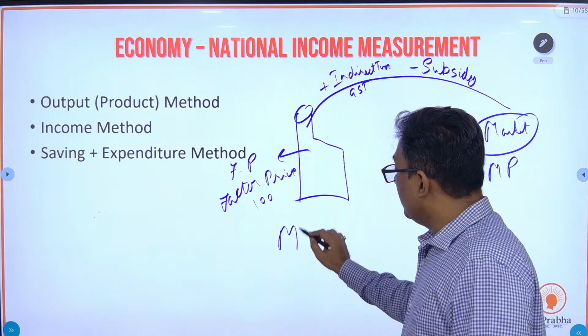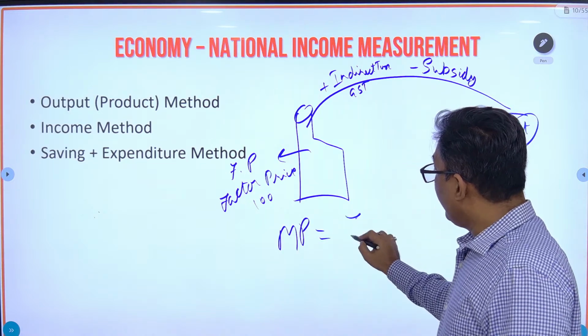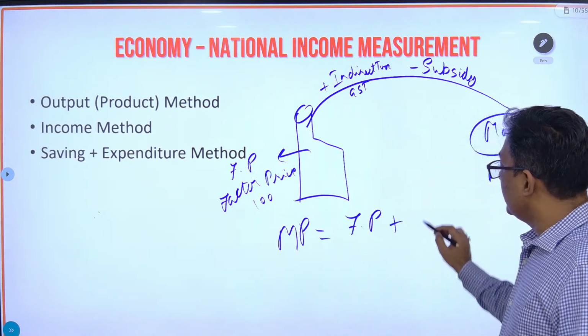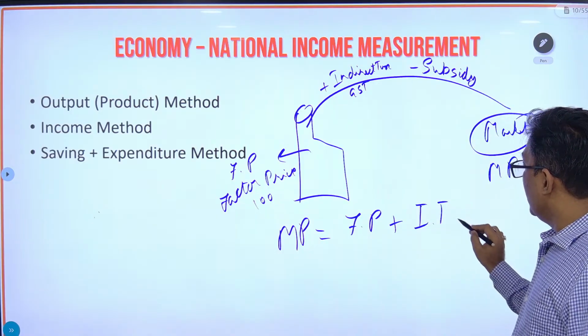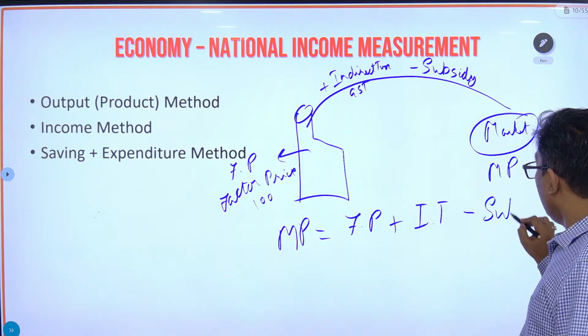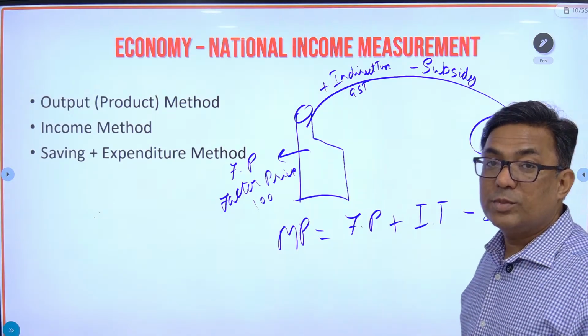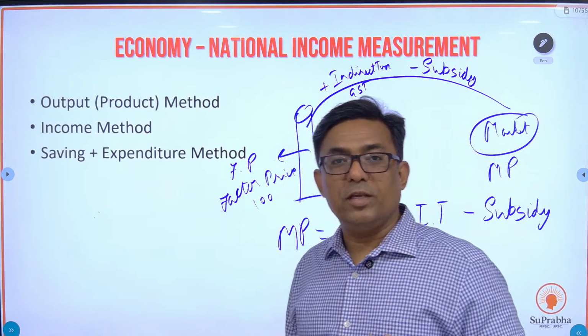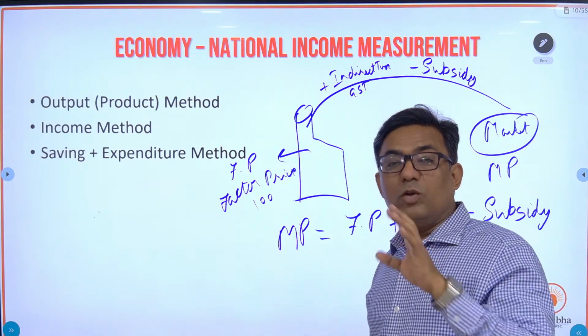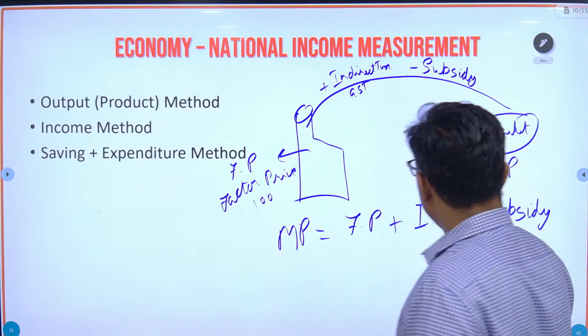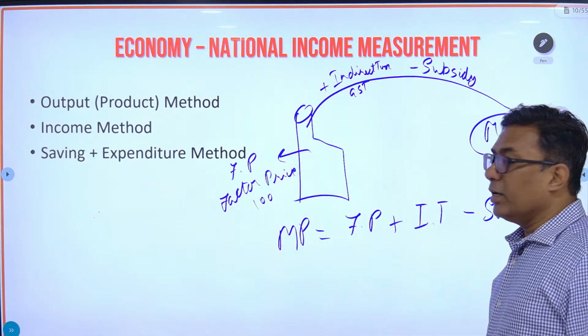Market price is equal to factor price plus indirect taxes minus subsidy, if at all government is providing any subsidy. It is not always that the government provides subsidy. हाँ, लेकिन indirect tax हर एक चीज पे बढ़ता है. Okay, but if at all government is providing subsidy, you have to minus that subsidy. Only then you will get the market price.